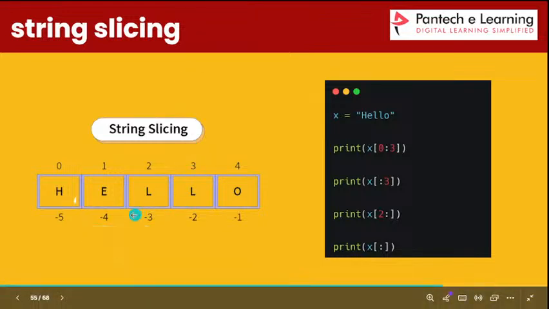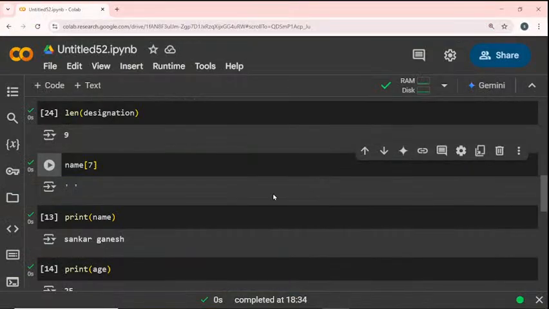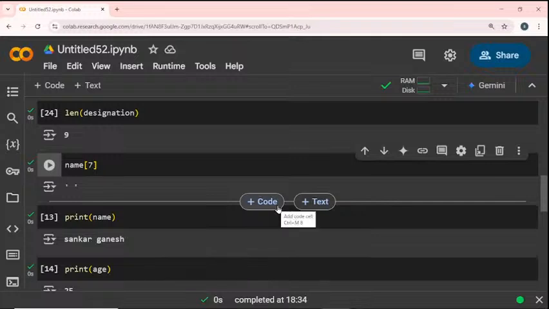So HEL is executed, the L only, and the LO is not executed in this slicing format. The colon 3 is also the same: only HEL is executed, and LO is not executed. I will show an example for this also. Slicing is used to slice a particular word with the help of the index number.